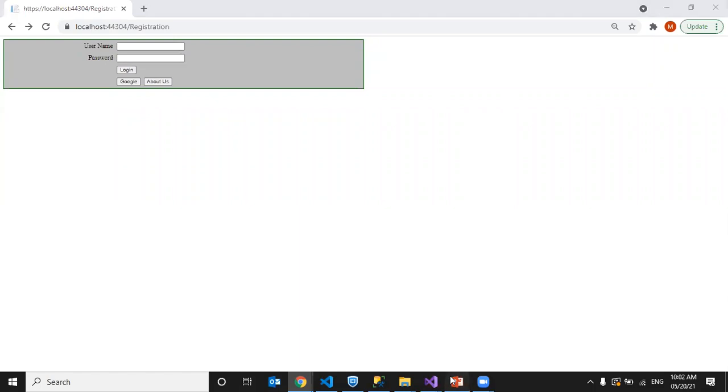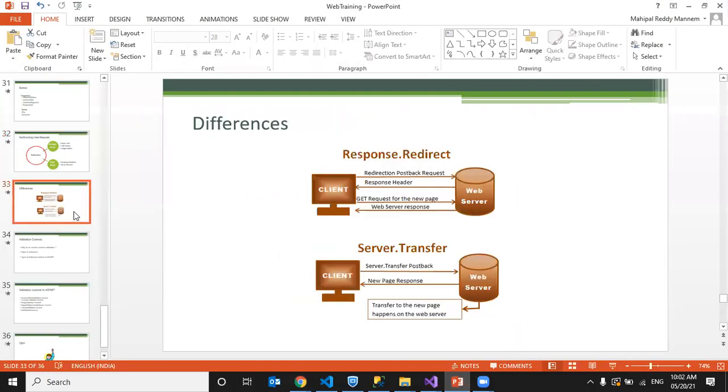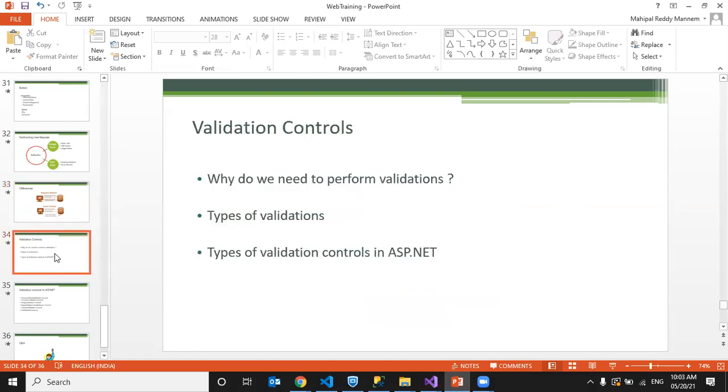Any doubts till now? So this is the difference: with redirect, the request goes from the client to the web server, which again searches for the web page, and then that response will come. That's why it is slow. But server.transfer is fast, but we can traverse only inside the website. Okay. So next we have validation controls. We'll see it tomorrow. Any doubts?